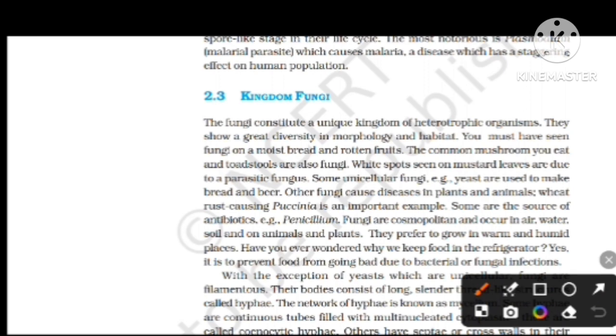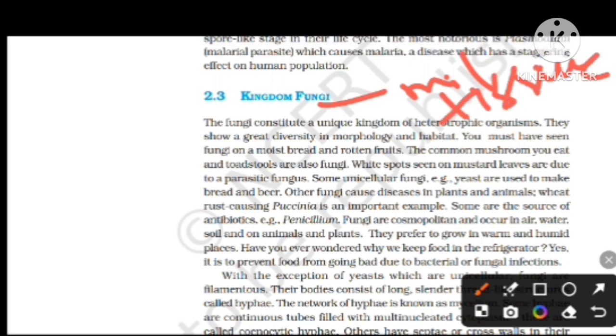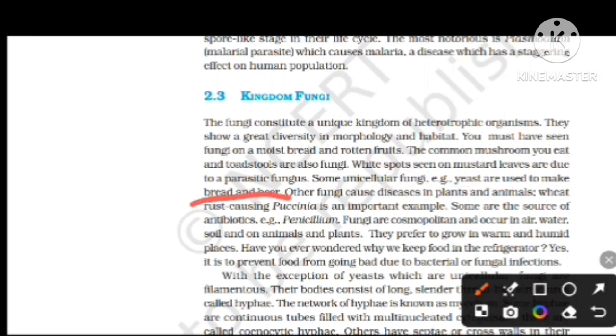Here the main thing is that fungi are multicellular, but yeast is unicellular. Making bread uses baker's yeast, and for beer it is called another name.